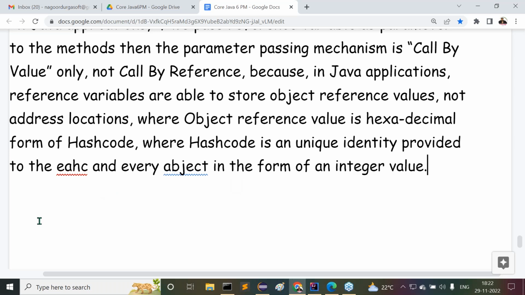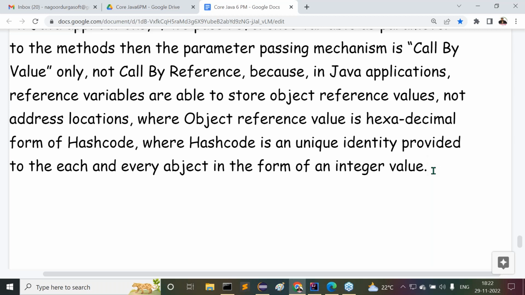Observe carefully. Because of this reason, the hash code is not an address location, and the reference value is not an address location. So if you pass a reference variable as a parameter to the methods, we are not going to get any call by reference parameter passing mechanism.